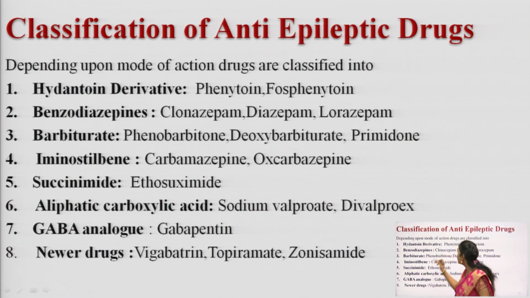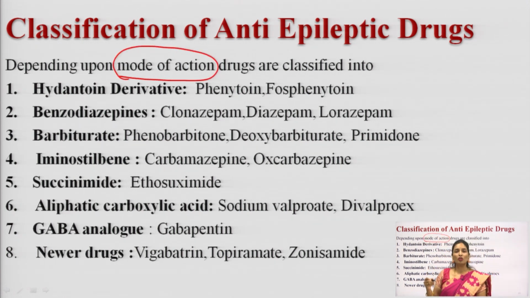Here the point you have to remember: according to its mode of action, these are the drugs we are going to classify. So, according to the mode of action, how have the drugs been classified? The drugs have been classified mainly into 8 types. What are the 8 types of drugs here? One is hydantoin derivative, second one is benzodiazepines.